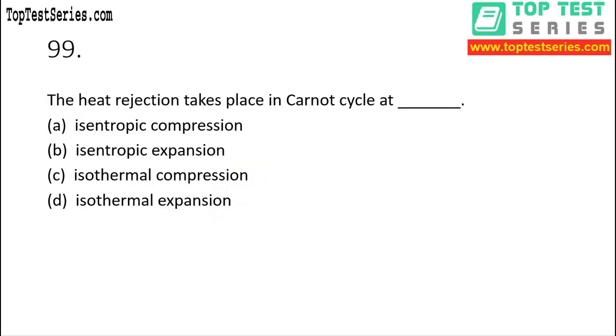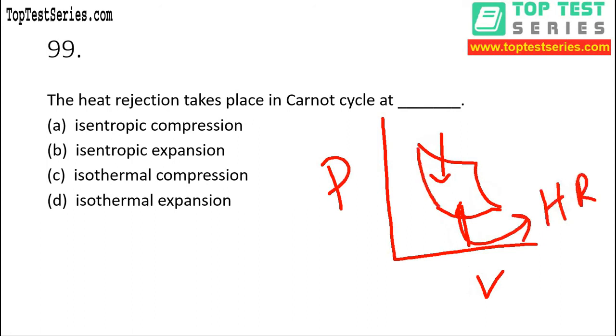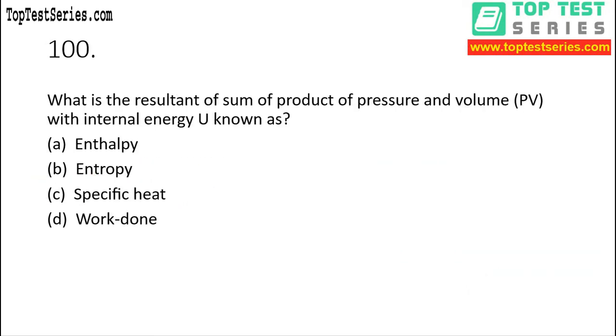Question number 99. Heat rejection takes place in Carnot cycle. So where is heat rejection taking place in Carnot cycle? For this we have to draw a PV diagram, right? This one is isothermal expansion process going on. This is adiabatic, this is compression process, and in this case, my dear, heat rejection is taking place. And again, adiabatic, it is a reversible adiabatic, right? So that means it should be isothermal compression. So option C is the correct answer for this question.